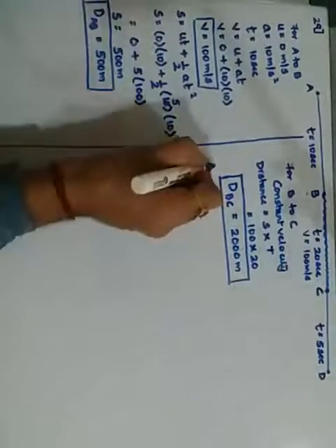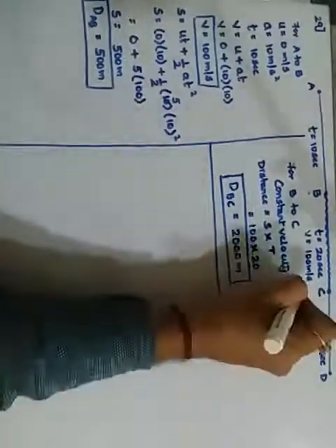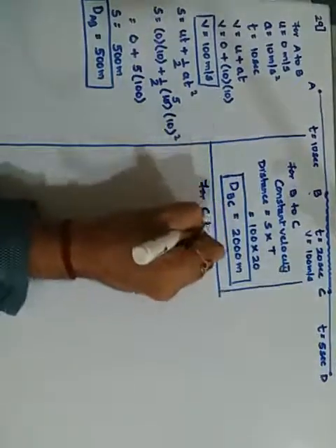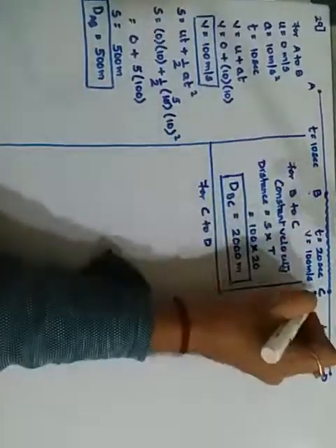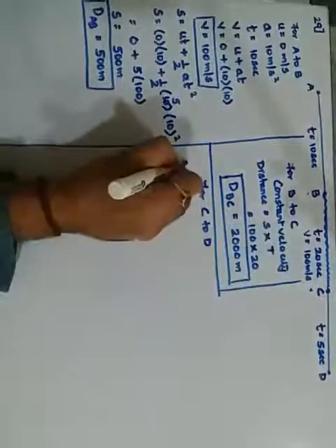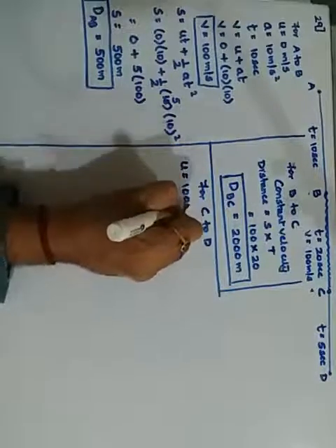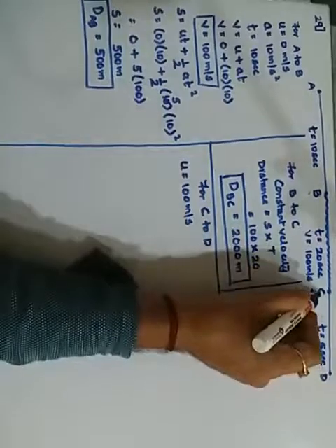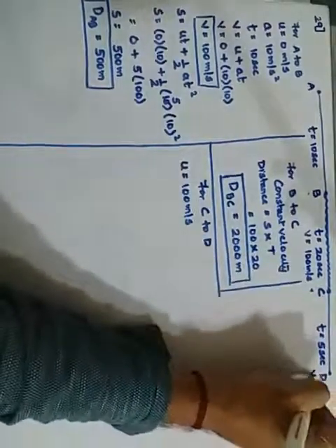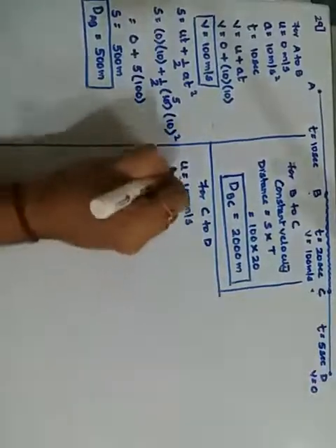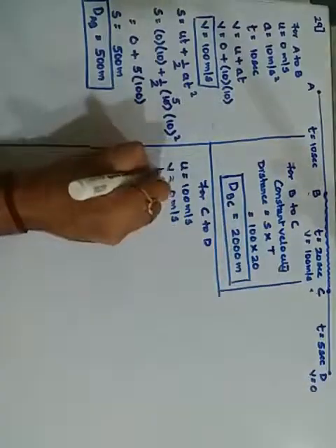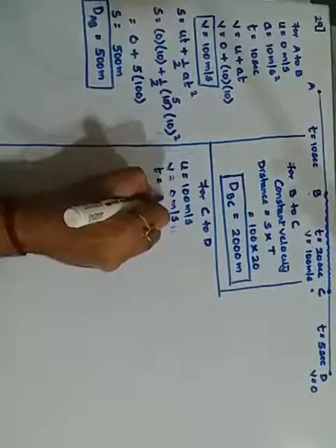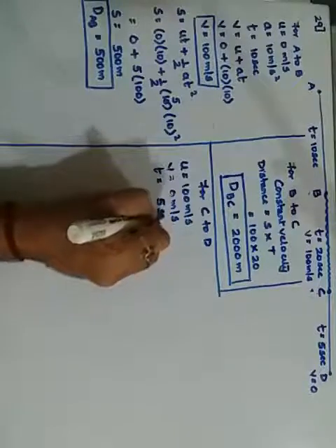That completes one part, B to C. Now from C to D. For the C to D part, the velocity at this point is 100, meaning at point C the initial velocity is 100 meters per second. Why? Because now the brakes are going to be applied and finally it is going to come to rest. So finally V becomes 0 meters per second. The time given to us is 5 seconds.